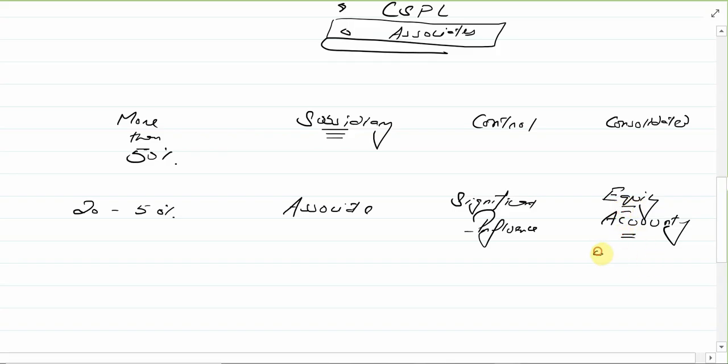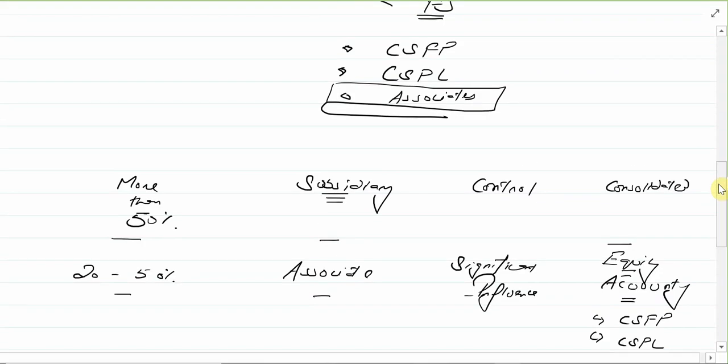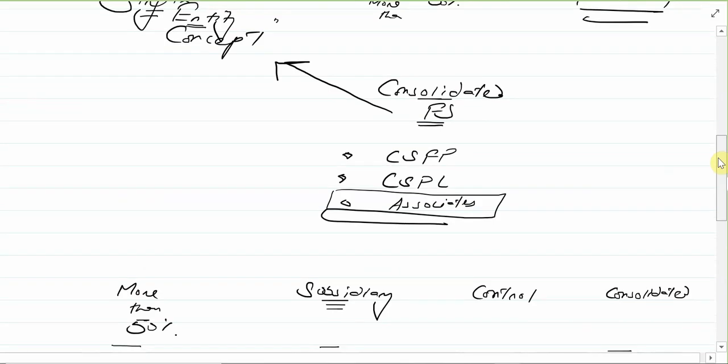Equity accounting simply means that one figure will be presented in the consolidated statement of financial position, and the other figure will be recorded in the consolidated statement of profit or loss. So there are two things you need to understand. If it is more than 50%, then subsidiary, and that should be consolidated. If it is 20 to 50%, then it's associate, and there is a significant influence, no control. So that means no consolidation. In fact, equity accounting should be done, which we will be doing in detail when it comes to the consolidation.